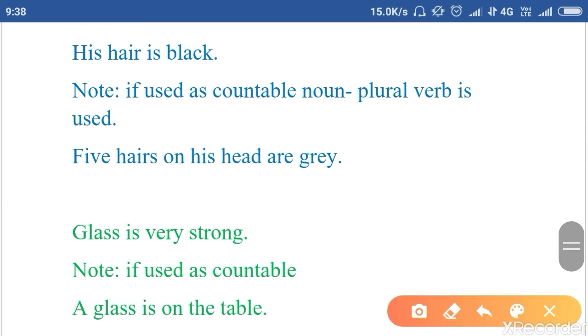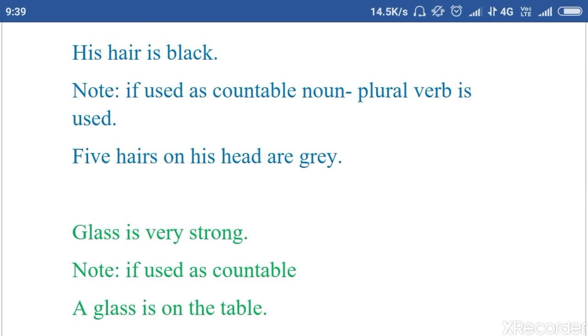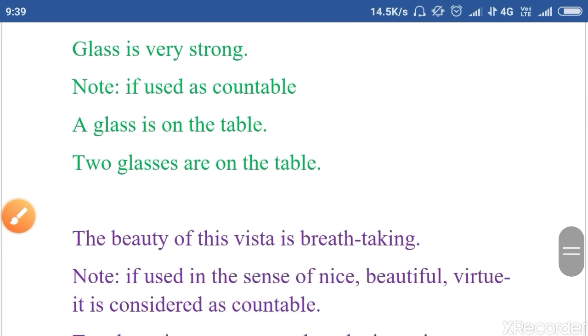Again, there are some exceptions to the rule. His hair is black means the entire hair on the head is black. Now, if used as countable noun, for example, if we use hair as a countable noun, so plural verb will be used. For example, five hairs on his head are gray. Are gray means only five hairs out of the entire hair. So we take it as a plural: five hairs on his head are gray. Clear?